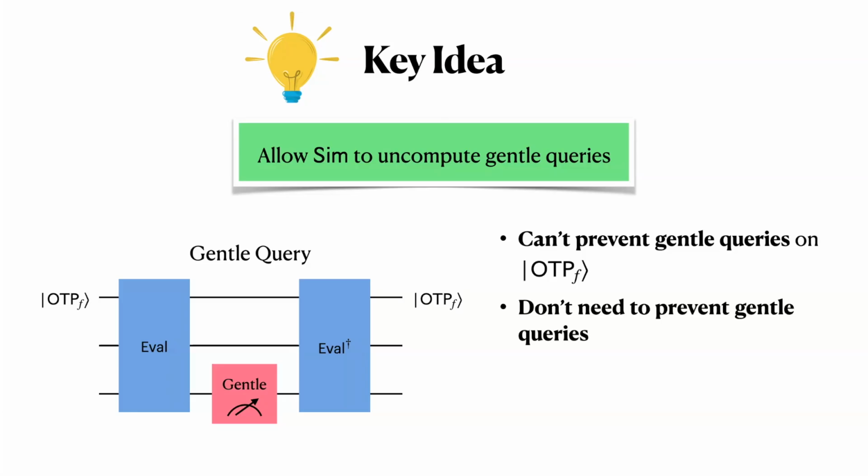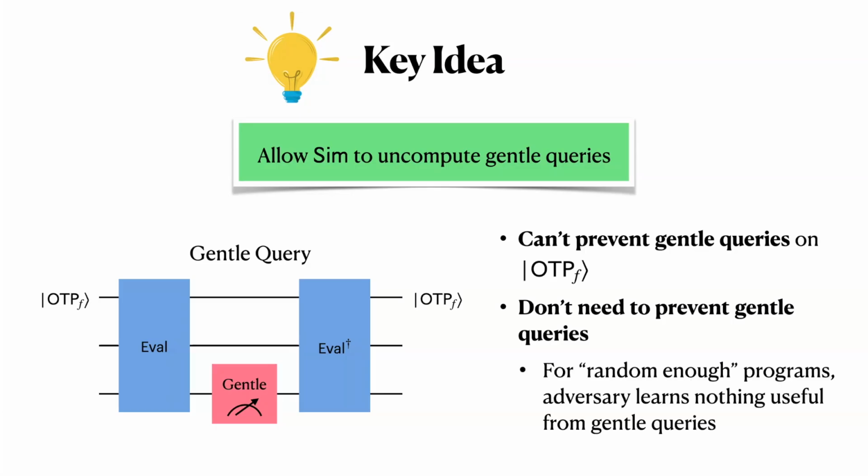However, we don't actually need to prevent gentle queries, because if the function f is sufficiently random, gentle queries don't tell the adversary anything useful. It's only the destructive queries that actually tell the adversary anything meaningful about the output of the function. So that's the key idea for our new security definition. We will allow the ideal world simulator to uncompute gentle queries for free.